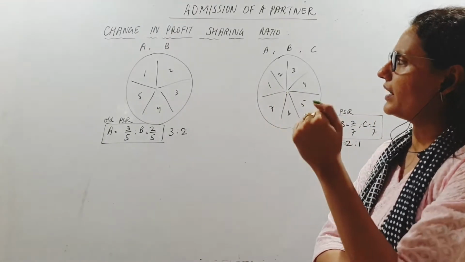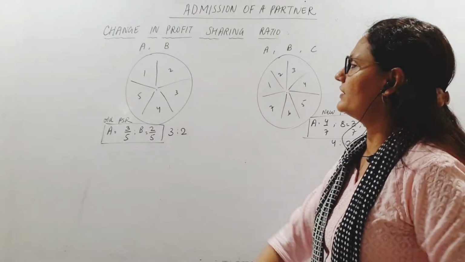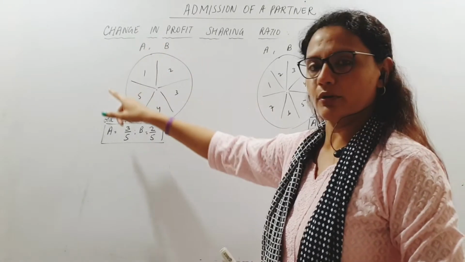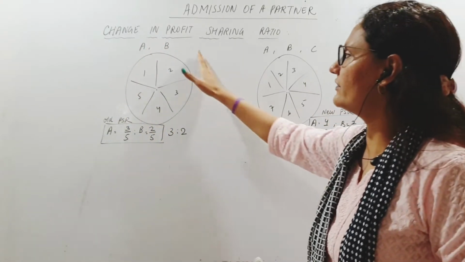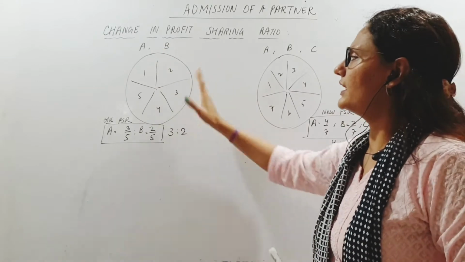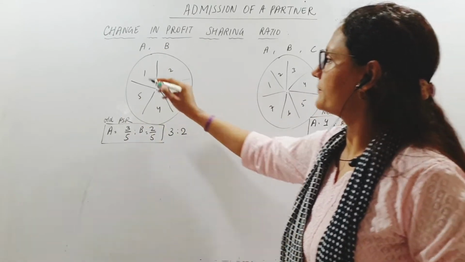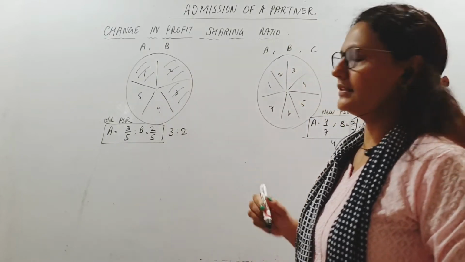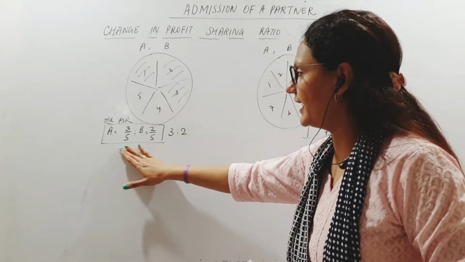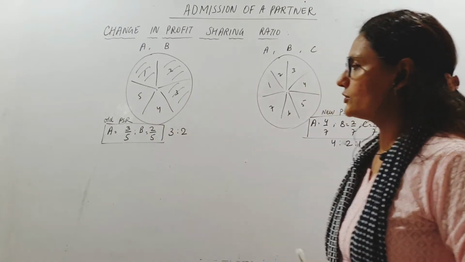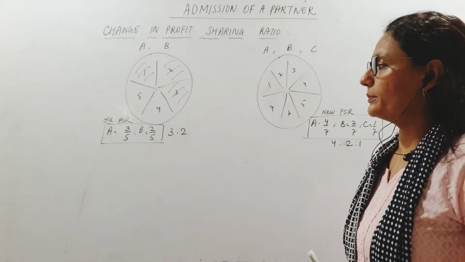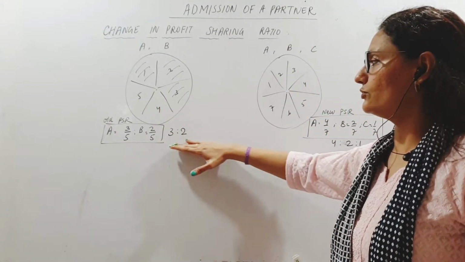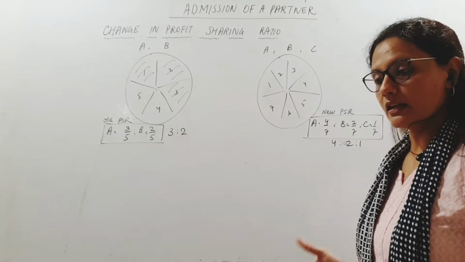A and B were partners, the old partners, sharing profits. The whole of the profit was divided into 5 parts. Out of that, 3 would go to A, so 1, 2 and 3. These 3 parts would go to A and the remaining 2 parts would go to B. Therefore, the profit sharing ratio was 3:2. Fine. Now, C is coming in.